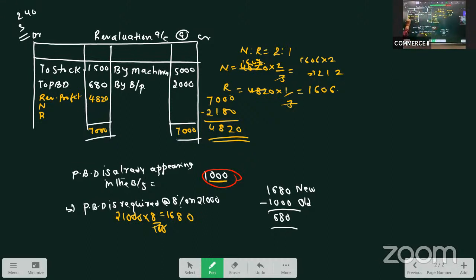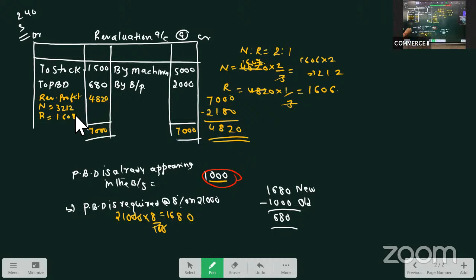So Naresh will get 3,212 and Ramesh will get 1,606. We are rounding it off to the nearest rupee.